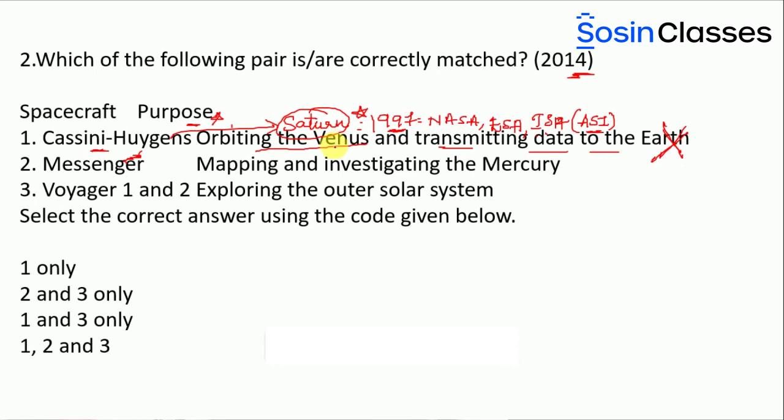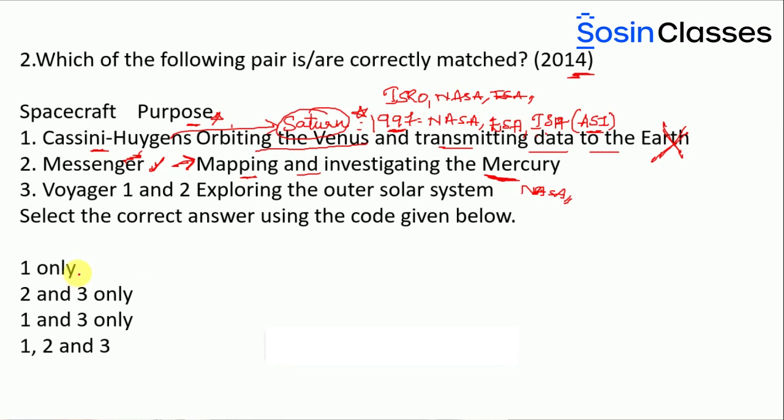When we are discussing science and technology topics, we'll be discussing some factual data also, which are basically part of the famous space agencies, like we have ISRO, then we have NASA, then the European space agencies. So we'll be looking into the important missions taken up by these agencies. Then look at the second option, Messenger. It is asking about mapping and investigating Mercury, right? Messenger was actually sent onto Mercury, and that is true, and this was launched by NASA. This is actually an orbiter. So the second option is correct.